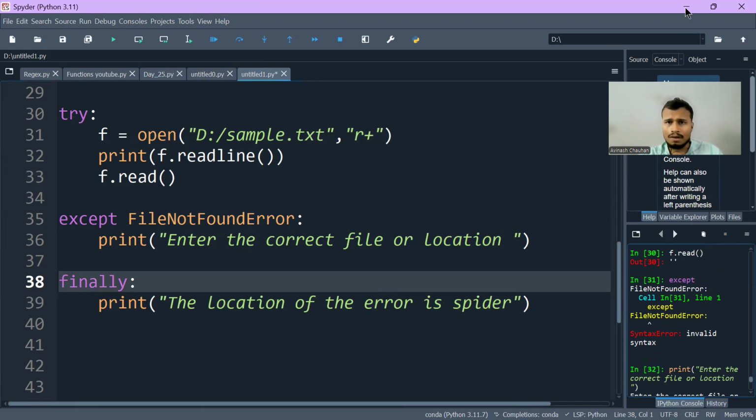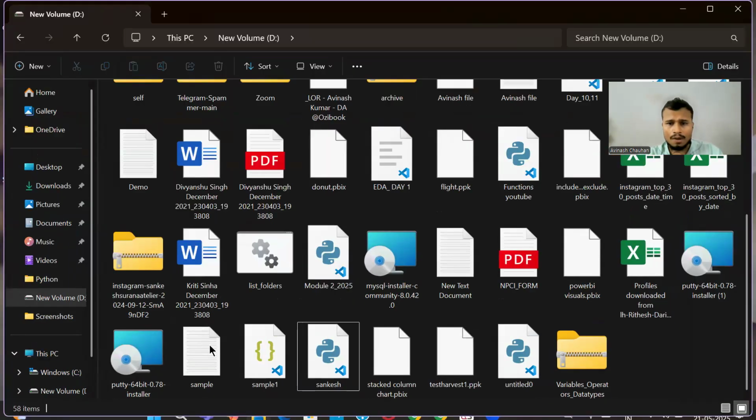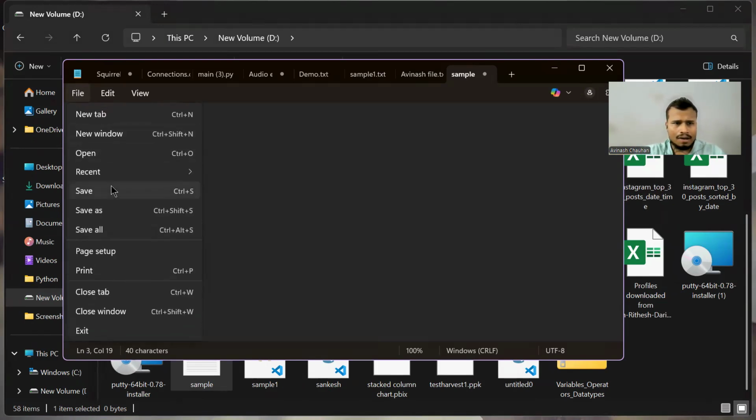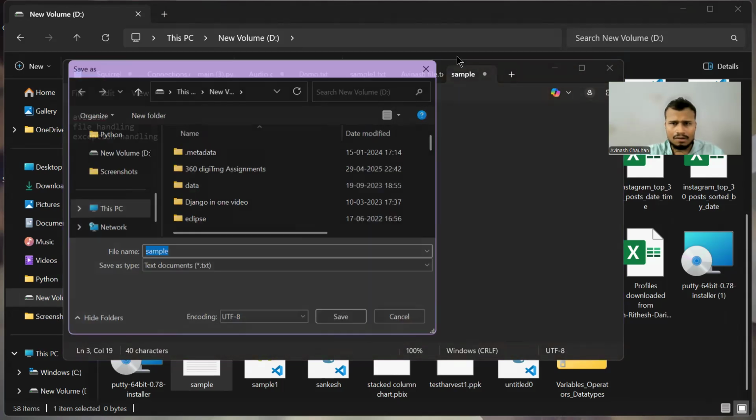For example, if I open my sample.txt here, you can see sample1.txt has been removed. Now I will write Avinash, in the second line I will write file handling, and in the third I will write exception handling. I have written that, and I will save it.